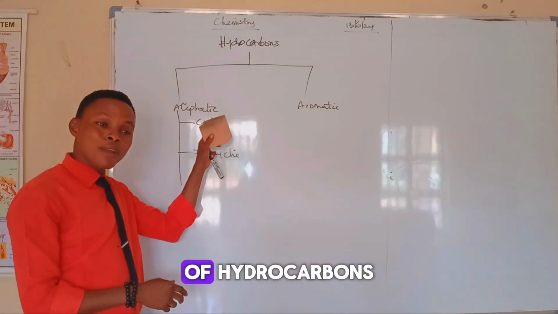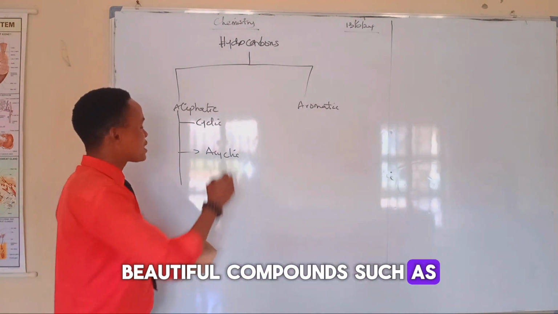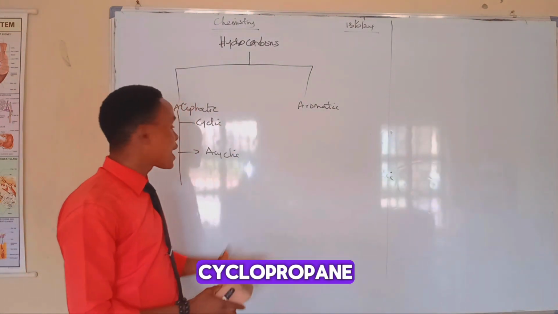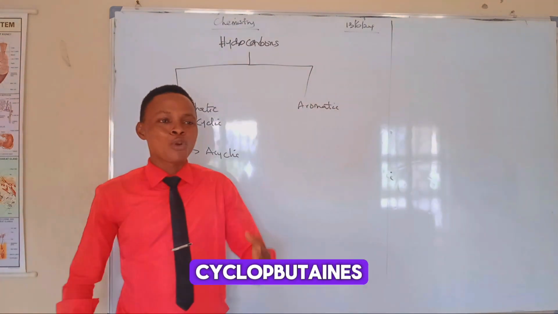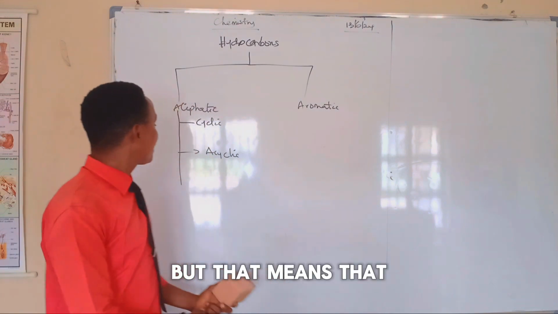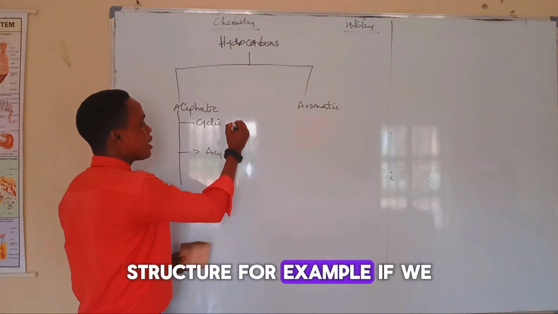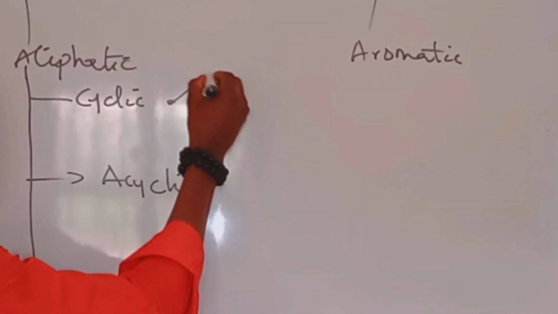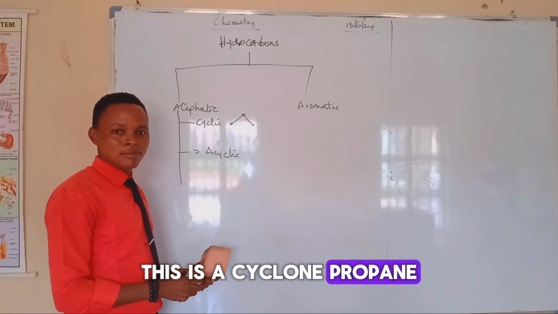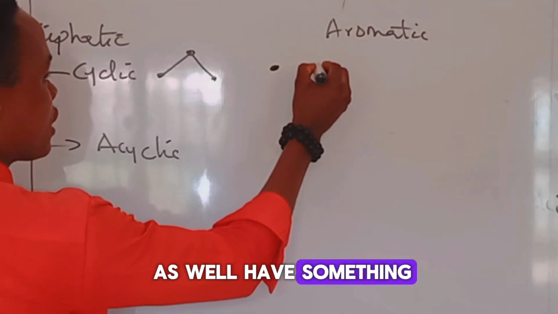Then the cyclic forms of hydrocarbons are some beautiful compounds, such as cyclopropane, cyclobutanes, and all that. By that, it means that it's going to be in cyclic structure. For example, if we have something like this, this is our cyclopropane. Or some people can as well have something like this.